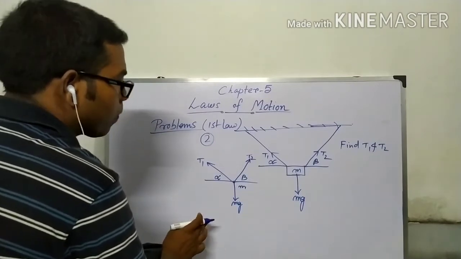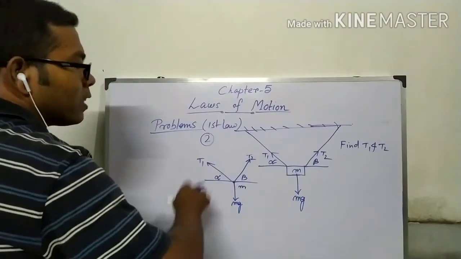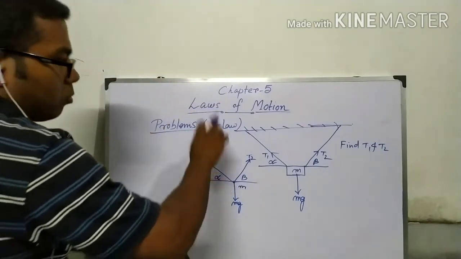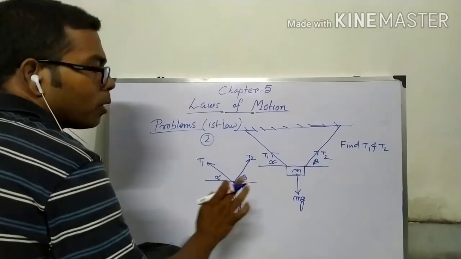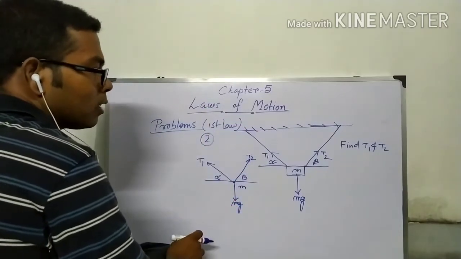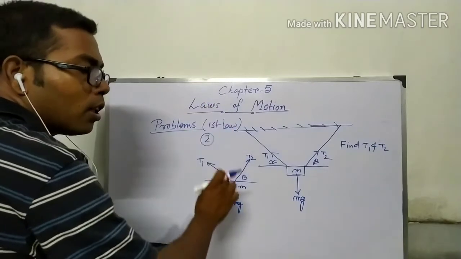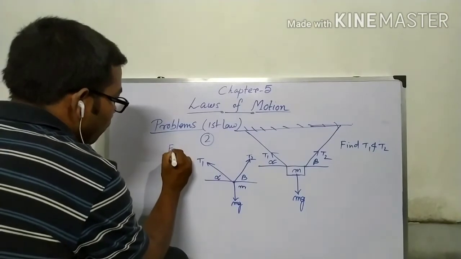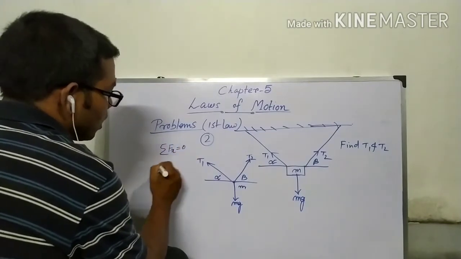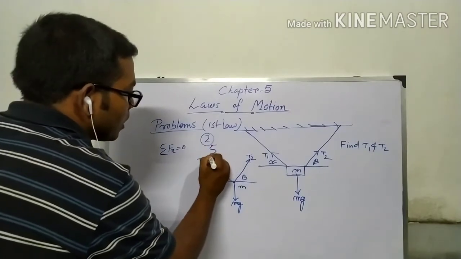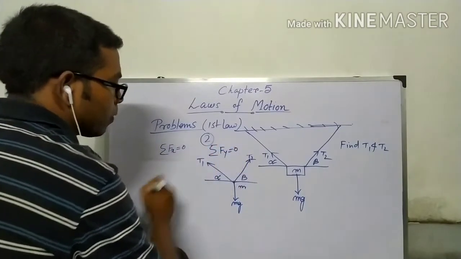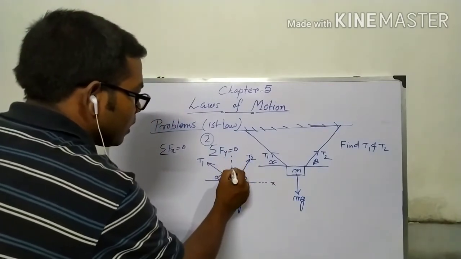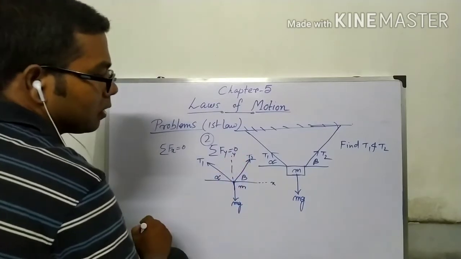Now what can we do? In the last problem, as the forces were in one line, we took only the sum of the forces in that particular direction as 0. But in this case, we have to take summation of Fx equals 0, and summation of Fy equals 0. Let this be the x direction and this be the y direction.